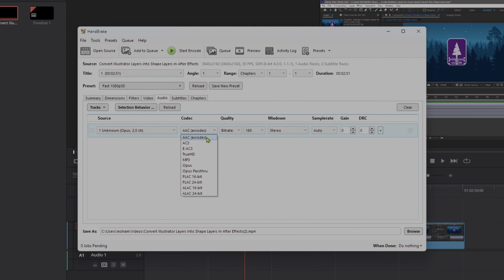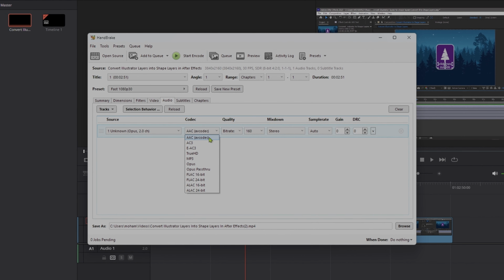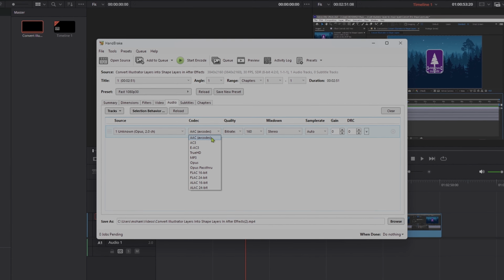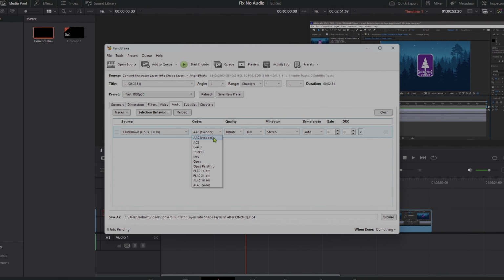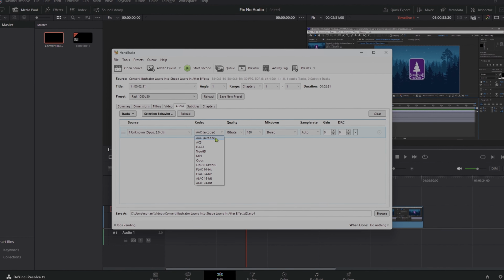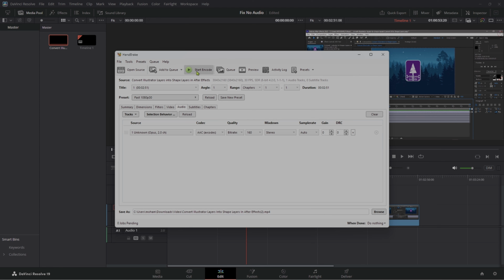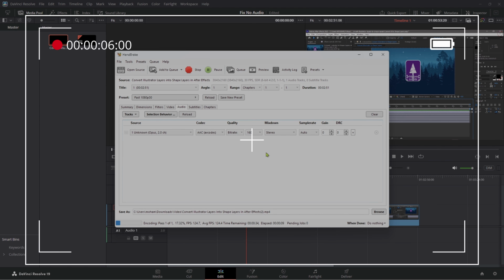It's a reliable choice for most users. It's widely compatible and provides excellent quality. You'll find that AAC works well with most video editing software and playback devices. Hit the Start Encode button and let Handbrake work its magic. The encoding process might take a few minutes depending on the file size.